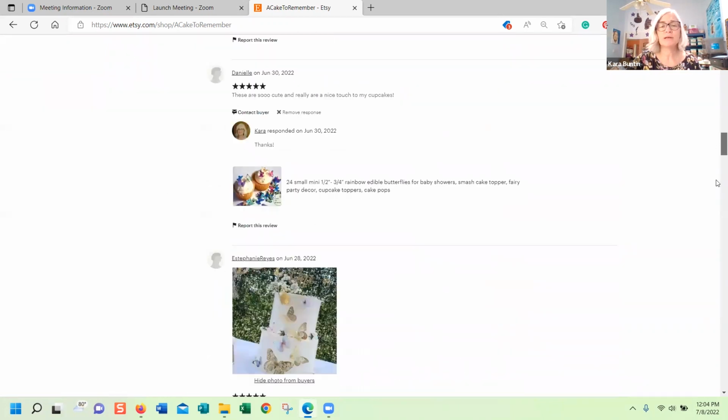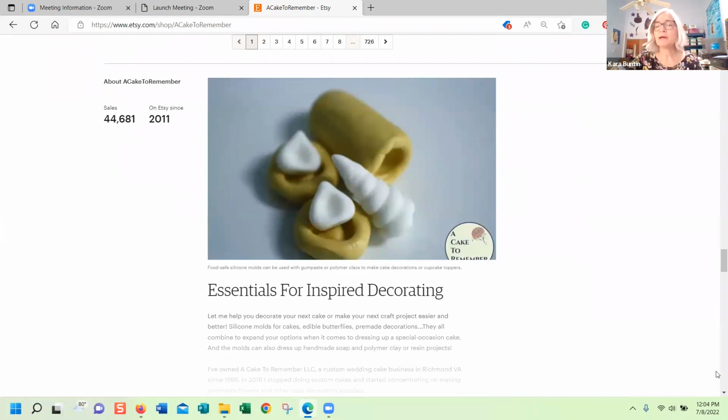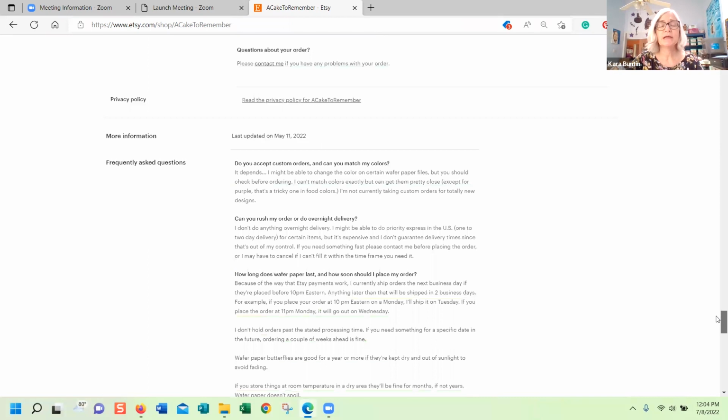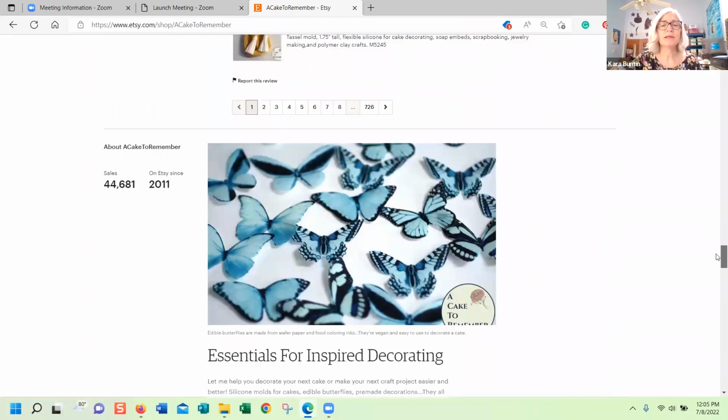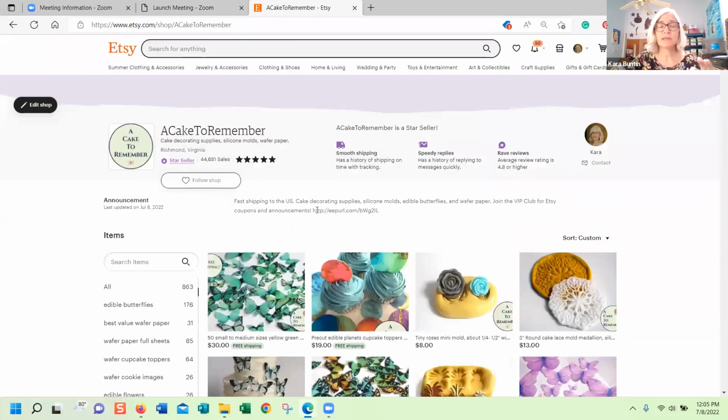Let me scroll down to the bottom. I'm going to go all the way through. On desktop, your About section is down at the bottom under your listings, and then under that is the shop policies, and you can do an FAQ section. I'll do another video about shop policies, but that's where the About section is located on desktop. And the announcement is up at the top.